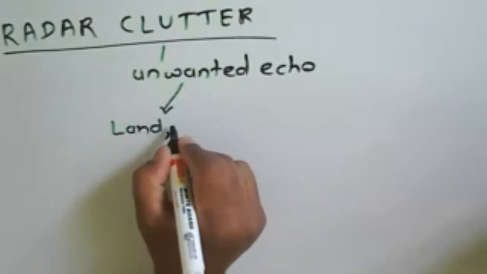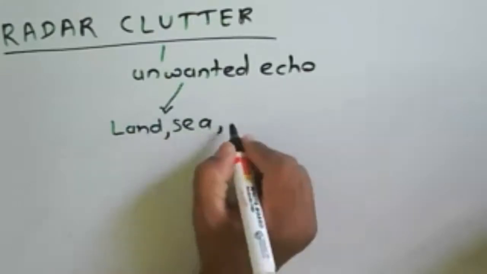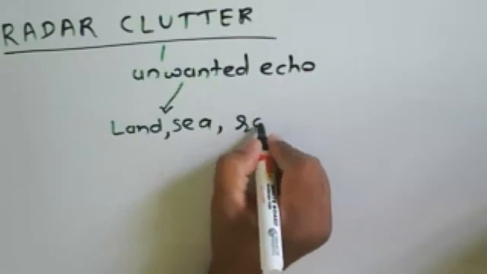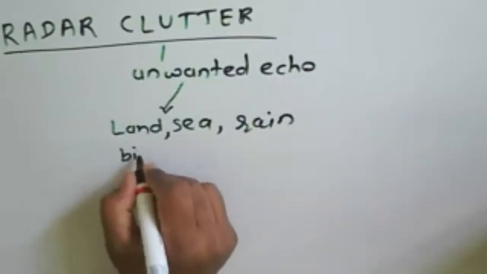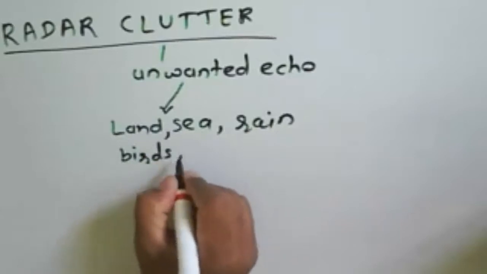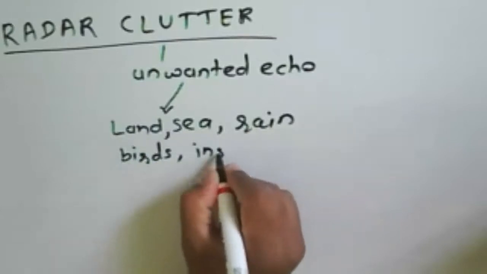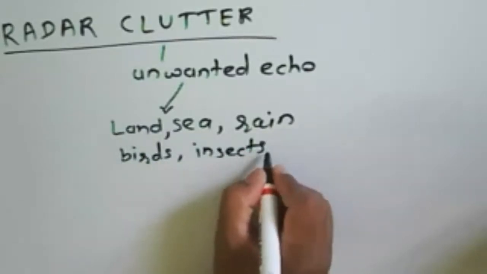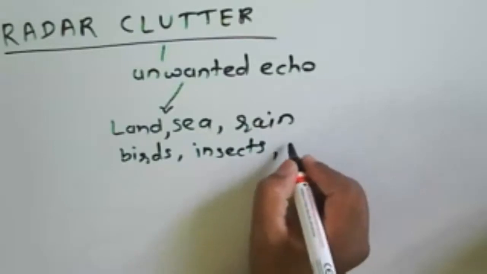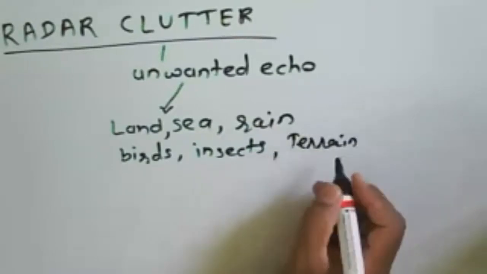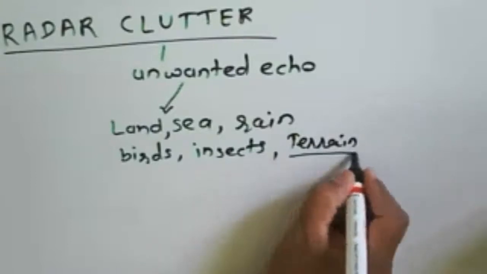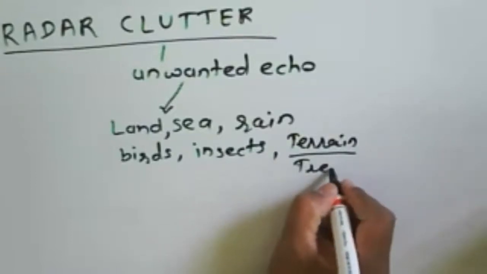Then we have echo received from the sea, then echo received from the rain. Then we have birds, even insects, or whatever terrain there is, and natural features, trees and all.